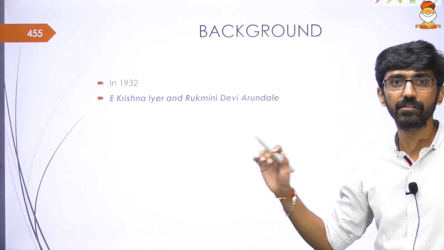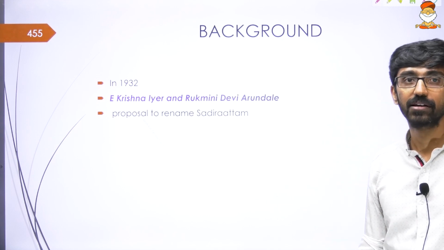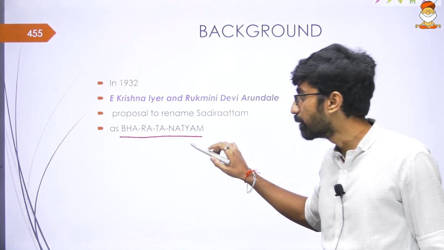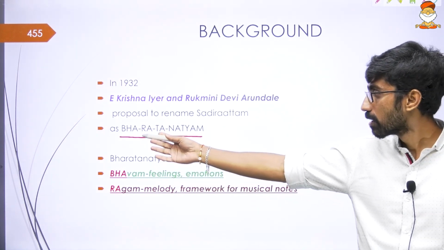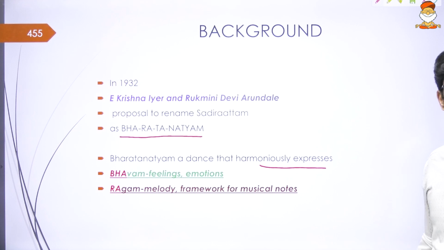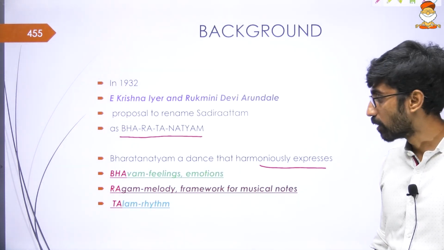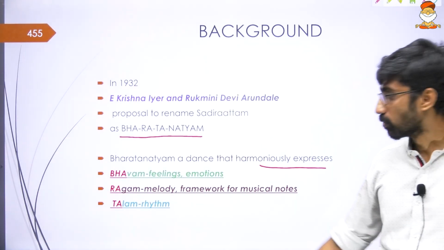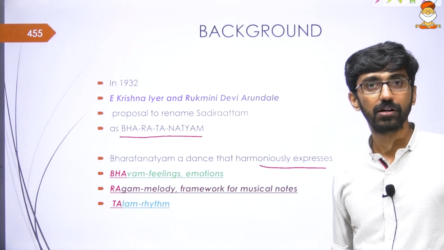In 1932, Krishna Iyer and Rukmini Devi proposed renaming Sadiratam as Bharatanatyam. There is a meaning in the name: it is a dance that harmoniously expresses bhava, that is feelings and emotions, then ragam, the melody, the framework of musical notes, then talam, the rhythm of that melody. That is Natyam. So Bharatanatyam combines bhava, melody as well as rhythm. That is the basic meaning of Bharatanatyam.